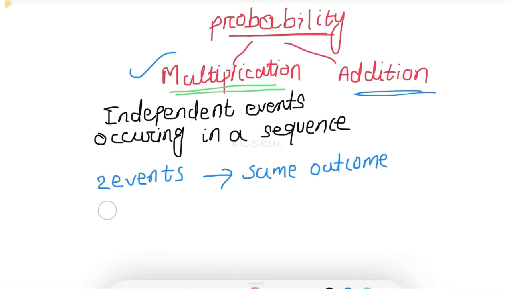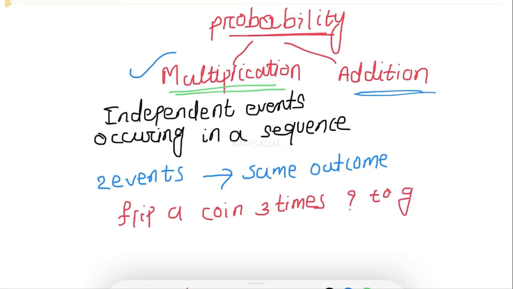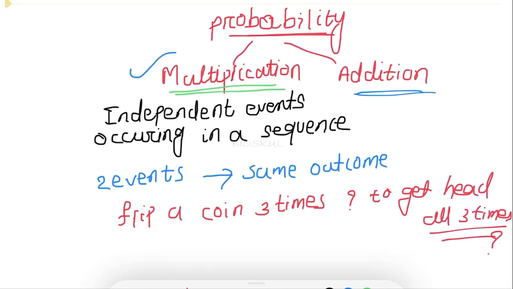For example, flip a coin 3 times, then what is the probability of getting head all the 3 times? A coin has two sides, one is head and the other is tail. So if you flip a coin, what is the probability of getting head? Of course it will be 1 upon 2, right? How many times will you flip the coin? 3 times. So all the 3 times the probability of getting head is 1 upon 2, right?